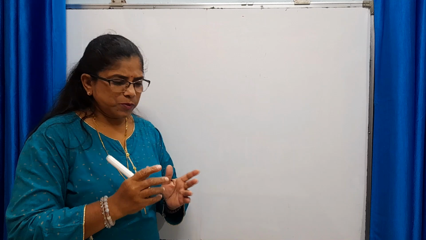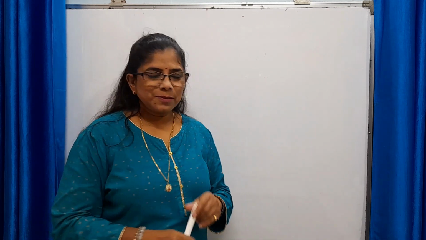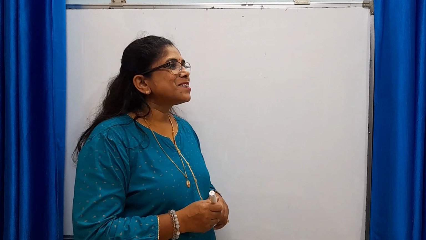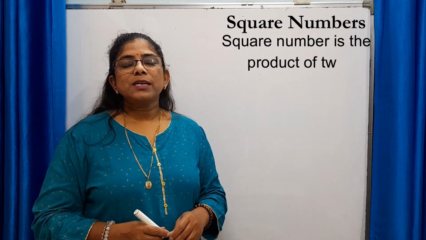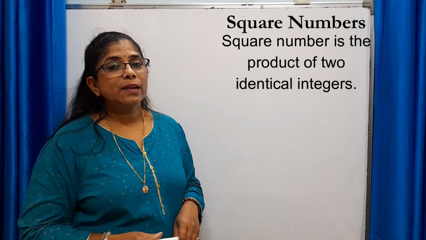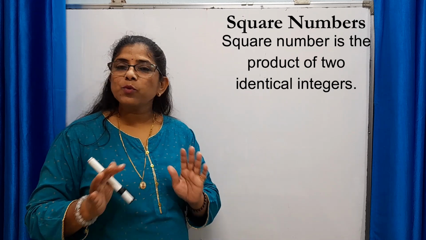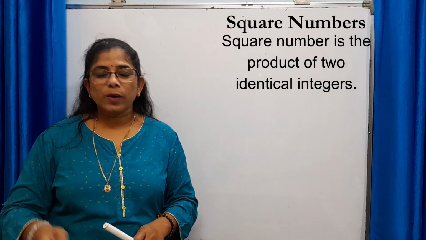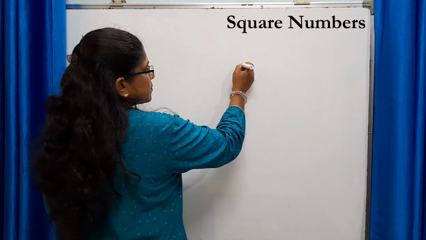Now the next two things which I am going to explain, next two types, is very important because it is going to help you to solve many questions. Now the next is square numbers. Square number is the product of two identical integers. Yes, square number is the product of two identical integers. Such number is called as square number. Let's have a look at one example.